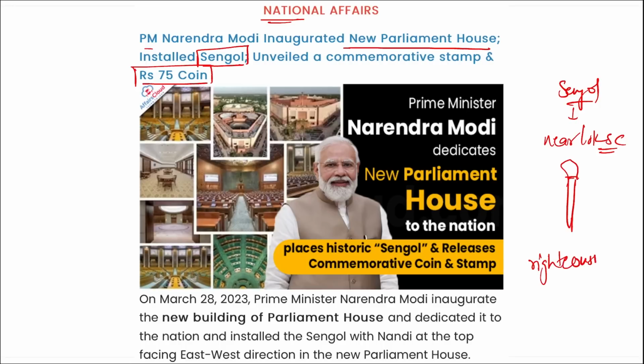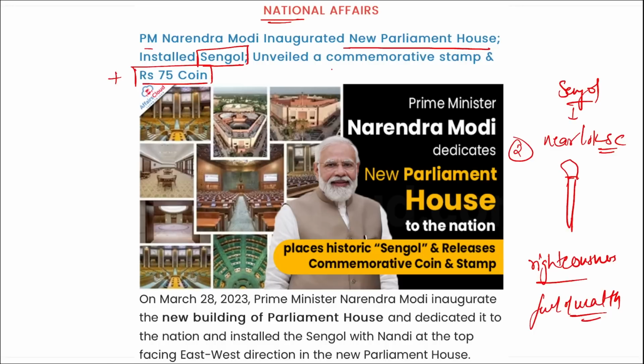Or we can say the meaning of this is full of wealth. Correct? Apart from this, remember, this was the second thing. Now the third thing that you need to remember is the 75 rupees commemorative coin was also unveiled during this.